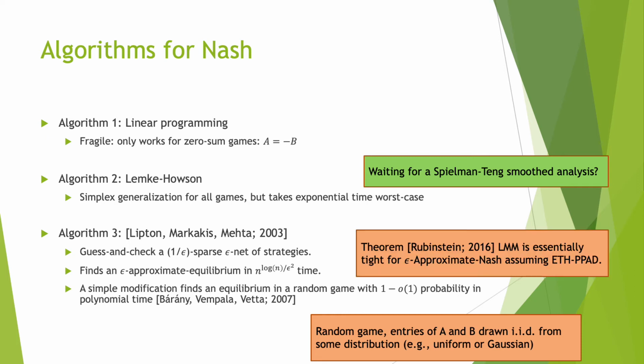An important result by Rubinstein showed that LMM is essentially tight for epsilon approximate Nash equilibrium, assuming the ETH, the exponential time hypothesis, for PPAD. Note that this does imply some smoothed lower bound because of the approximate hardness, but in fact you can get a much larger hardness for the smoothed problem.